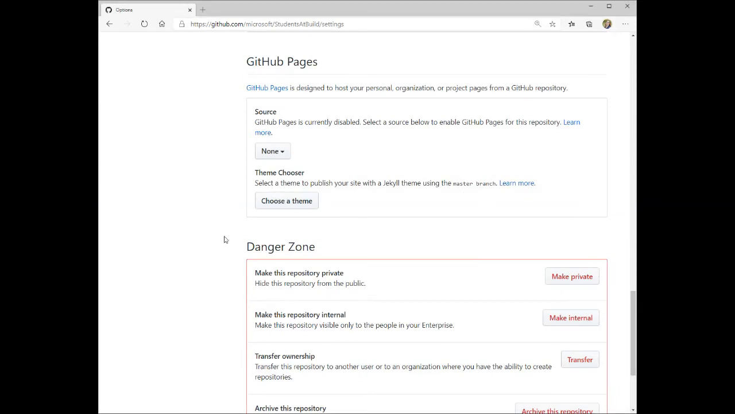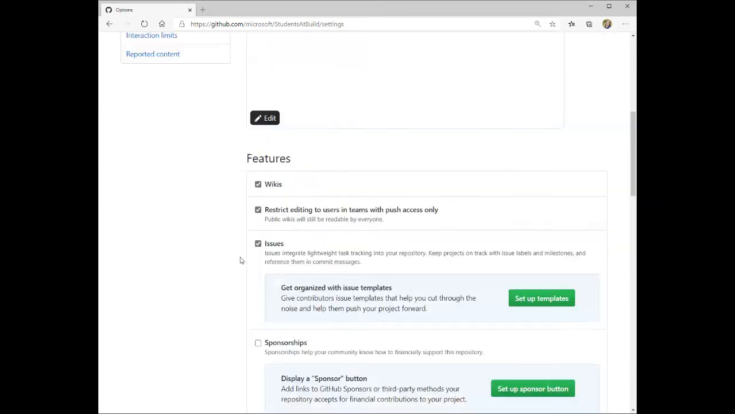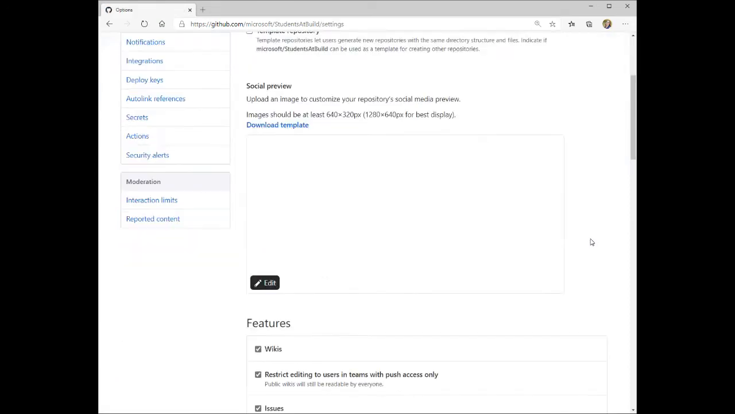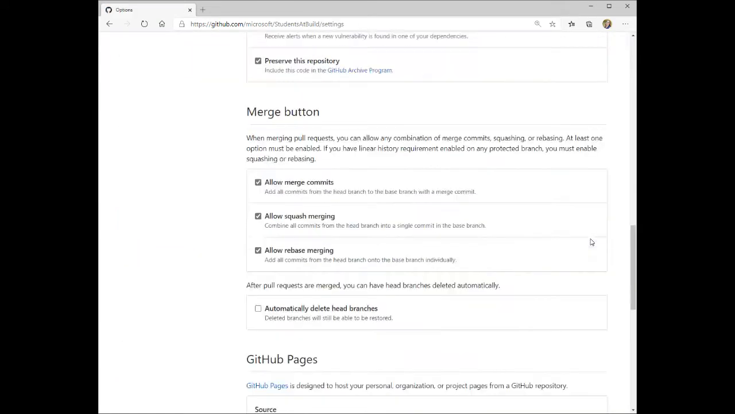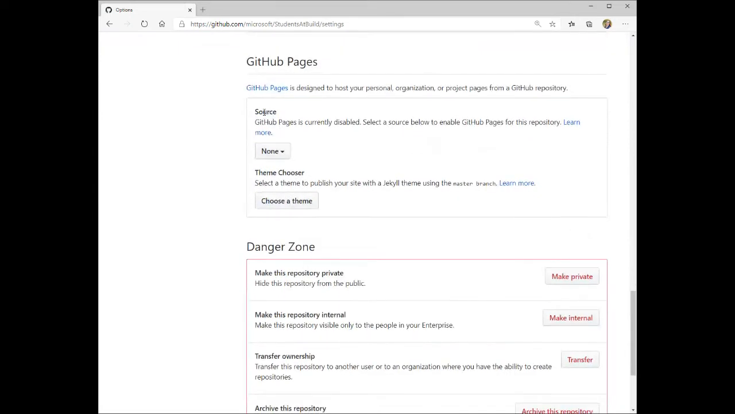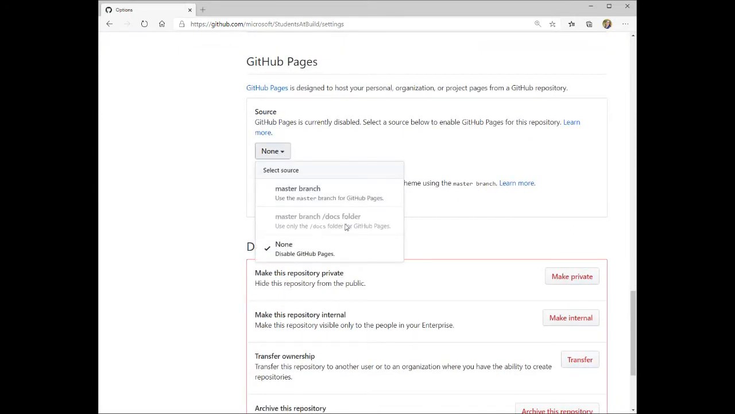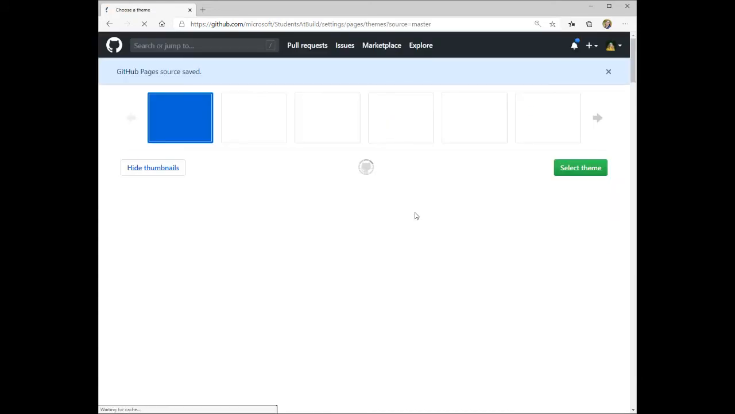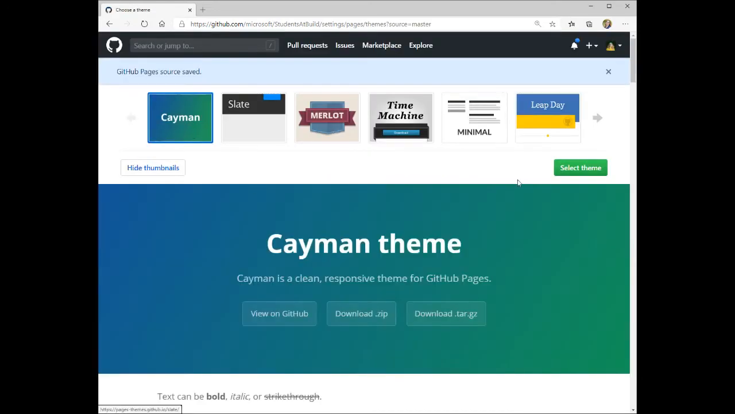All right, so let me just scroll back up to the top. So we're at the code here. You should be able to see it now. We head over to settings over here on the right, and then you just need to scroll all the way down here to GitHub Pages. Right here, it says source. You can either choose master branch or you can have a docs folder. I'll choose master branch. And then you just click choose a theme, and we'll just be simple this time. We'll just choose this theme right here.